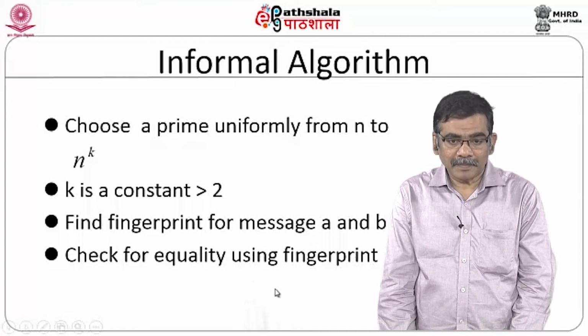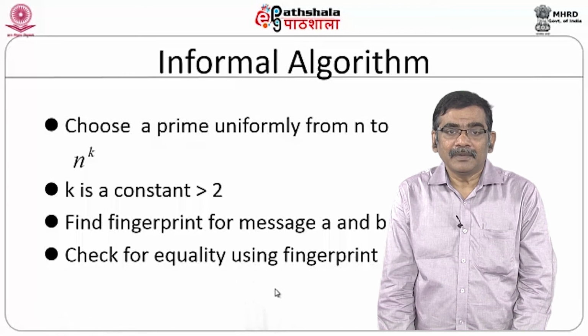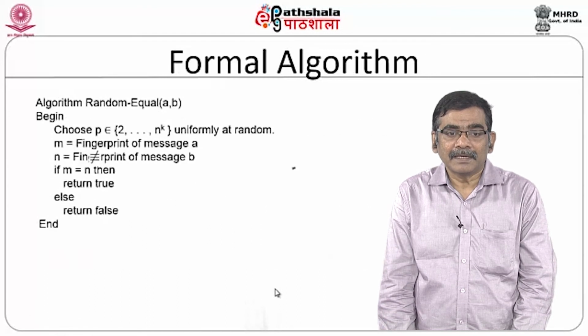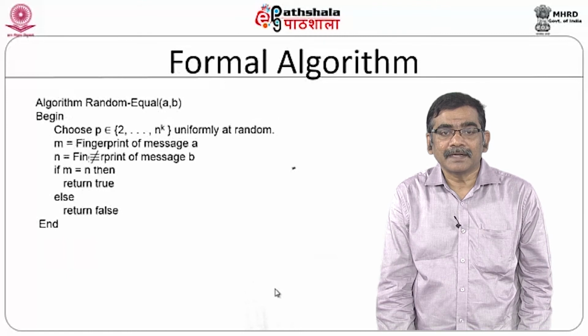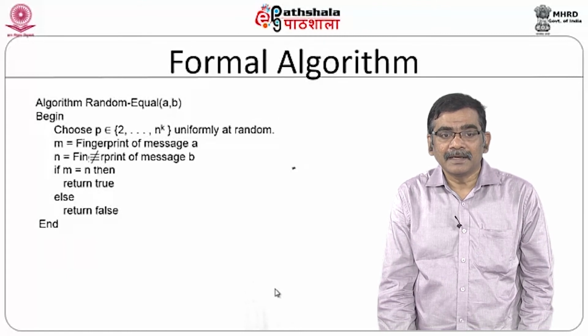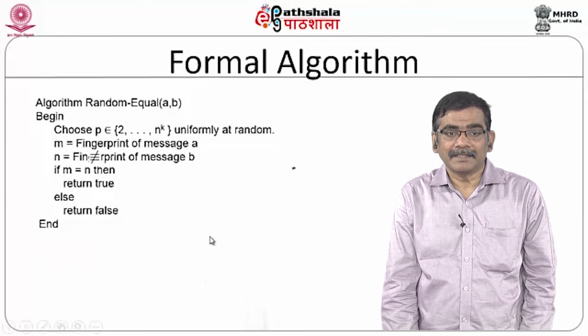If the fingerprints are the same, then you can come to a conclusion that the algorithm says the two strings are similar, otherwise they are not.